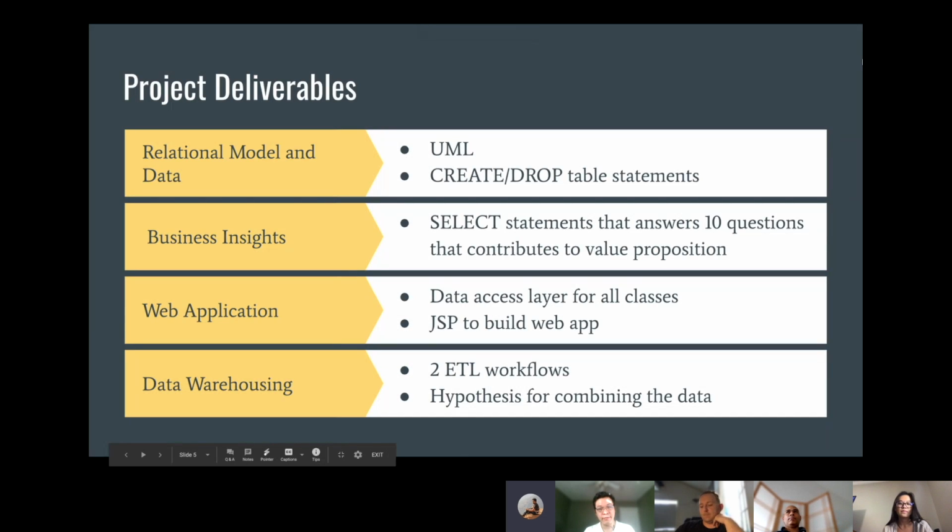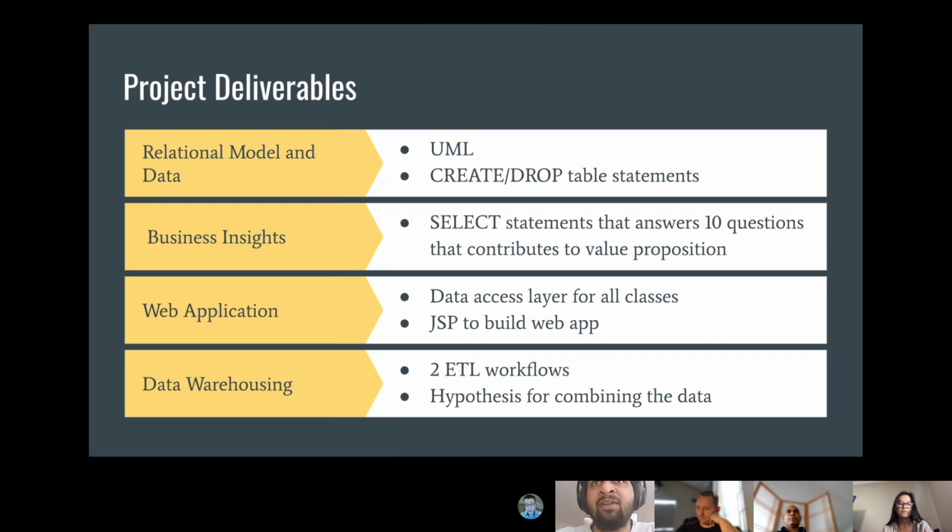Hi, this is Akshay. I'm going to talk about the project deliverables that we had, the different milestones that we covered during the entire process. Our first step was to create a relational model. Based on the data sets that we got, we tried to identify those data sets into different tables, and then normalize them to form a relational model. Initially, the relational model wasn't very complicated, but later on we tried to refine it to reflect the data that we had much better.